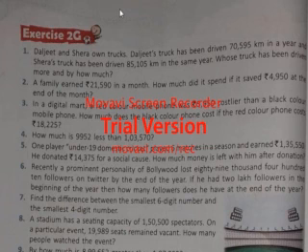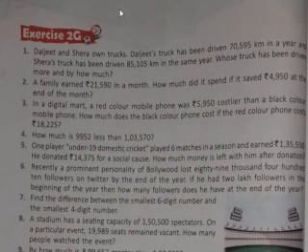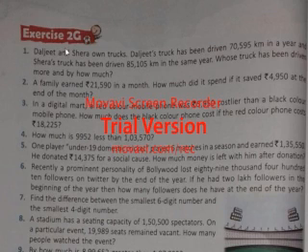So now, as I had said, there is a chapter of word problems. So in exercise 2G, question number one is Daljit and Sarah on trucks.